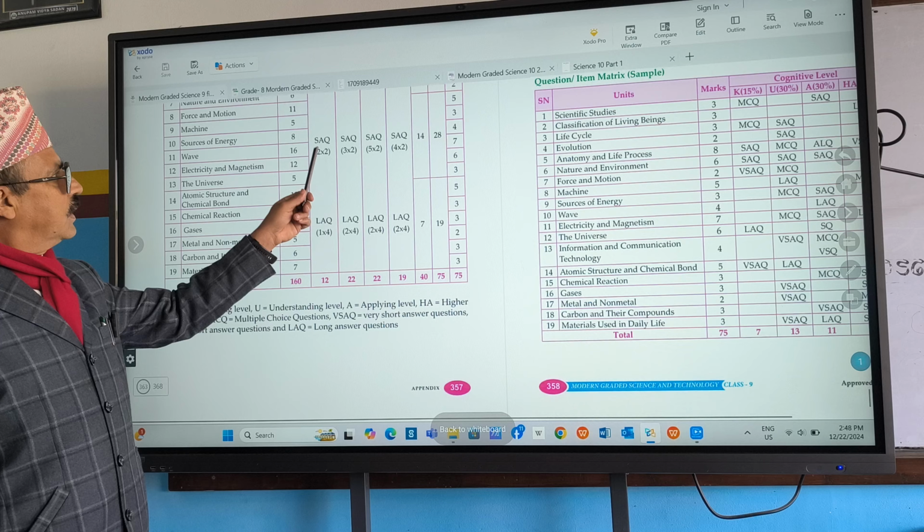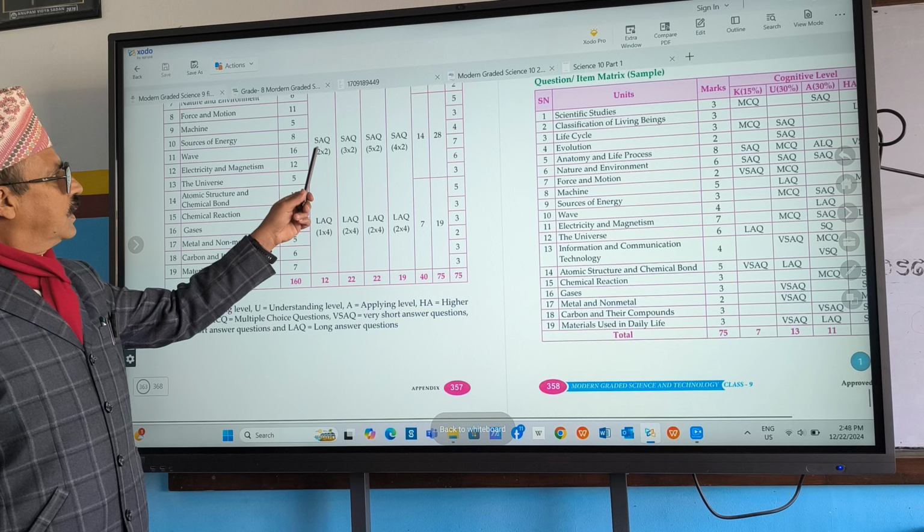3 marks, right? Yeah, here is life process. Physical structure of life, 8 marks. Then nature and environment, 3 marks. Force and motion, 5. Machine, 2. Energy, 4.